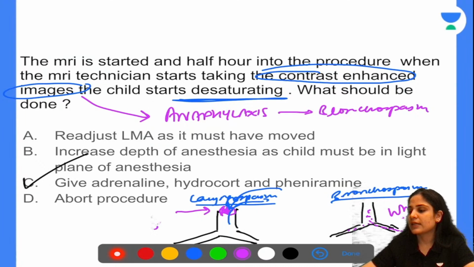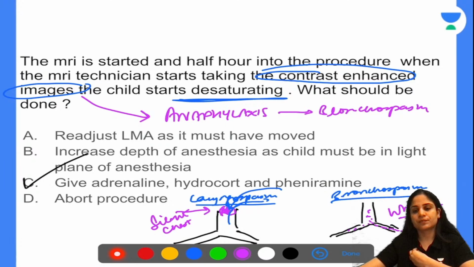In case of anaphylaxis, we mostly get bronchospasm. How will you diagnose it? You auscultate the patient and you will be able to hear a wheeze. All right. Moving on to our next question.